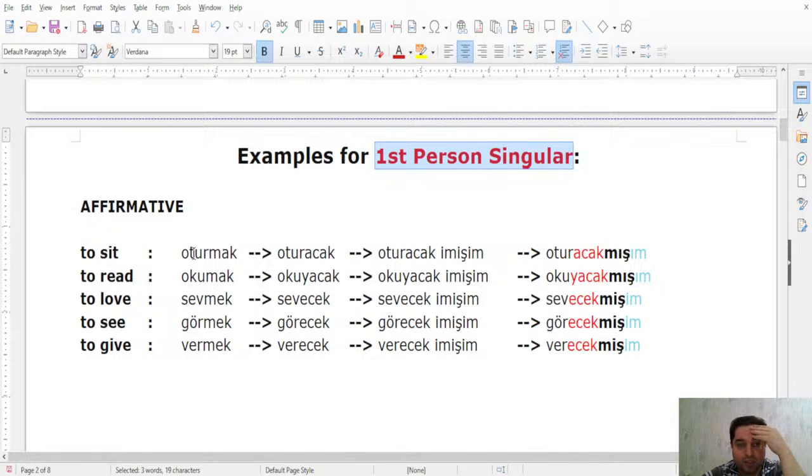So oturmak means to reside or to sit, right? Oturacakmışım. Ben okuyacakmışım. For okumak it will be okuyacakmışım. Sevmek will be sevecekmişim. Görmek will be görecekmişim. Vermek will be verecekmişim. So you see, there are only acak or ecek. And by the way, when you have a verb root ending in a vowel, you also have this fusion letter y in between. Okay, just for you to see it. That's the only additional thing. So basically it's acak or ecek, or you can also consider it as yacak, yecek, together with the letter y.